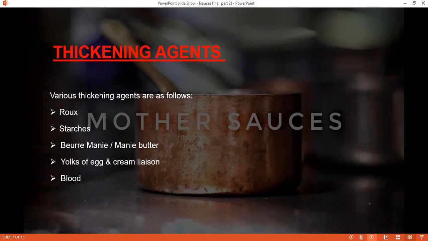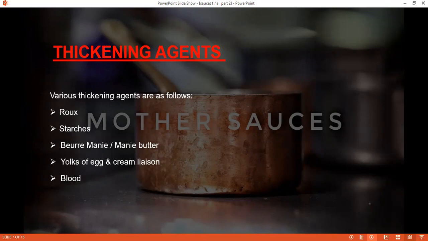Roux, starches, then beurre manié, which is also known as kneaded butter. Then egg yolks and cream liaison. Then blood, which is very, very rarely used.